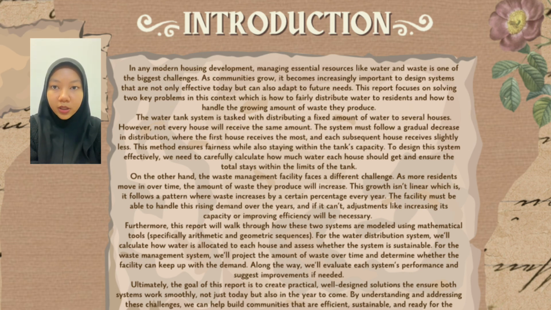So for the first problem, the water distribution system, the objective is to distribute a fixed amount of water to several houses fairly. The method we use here is that water is allocated following a gradual decrease. The first house receives the most water, and each subsequent house receives slightly less, which ensures fairness while staying within the tank capacity. The requirement is to calculate how much water each house should get and verify that the total water distribution does not exceed tank capacity.